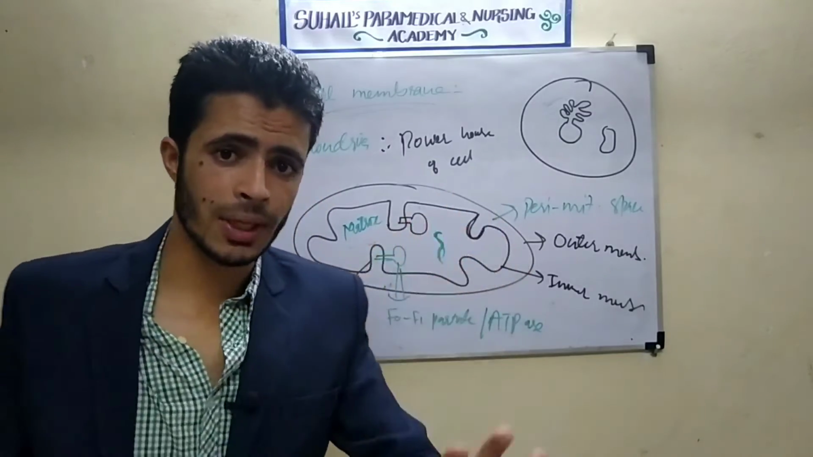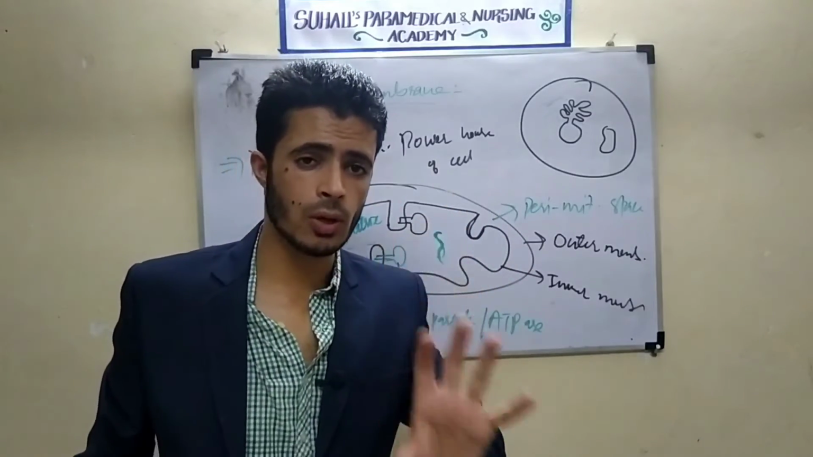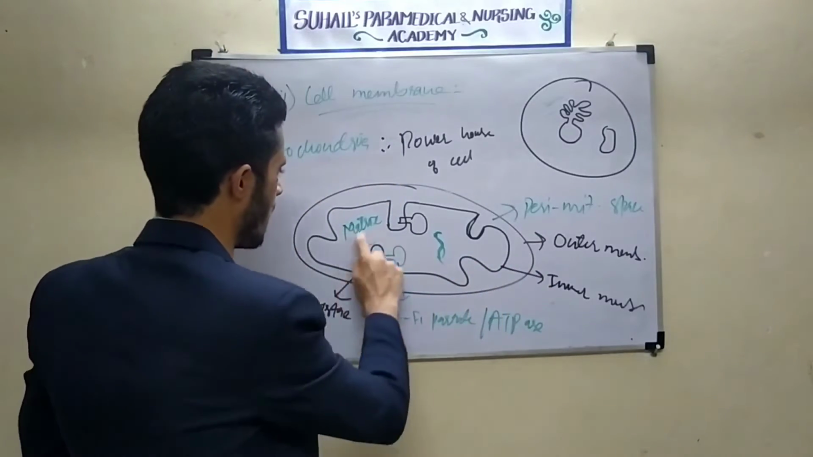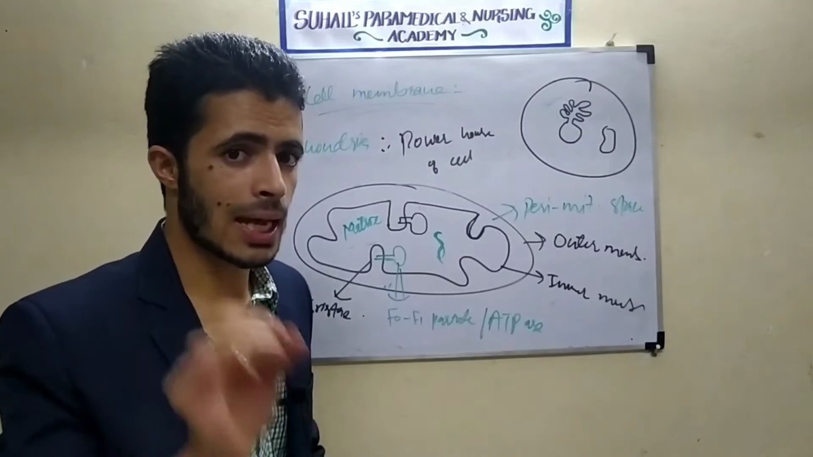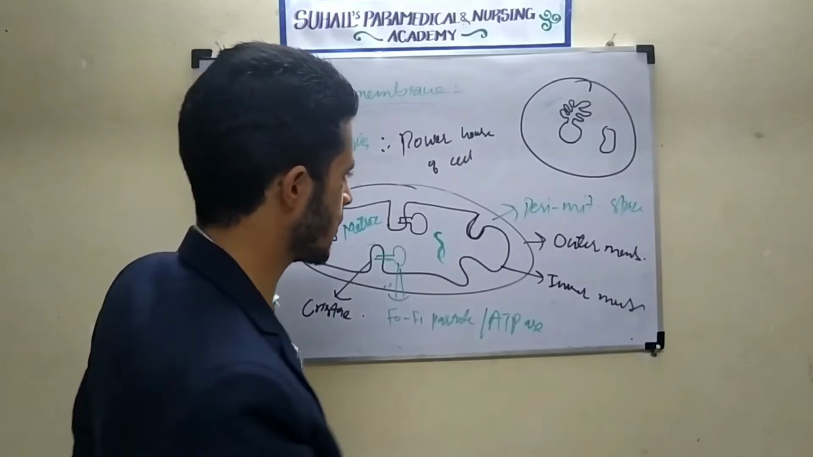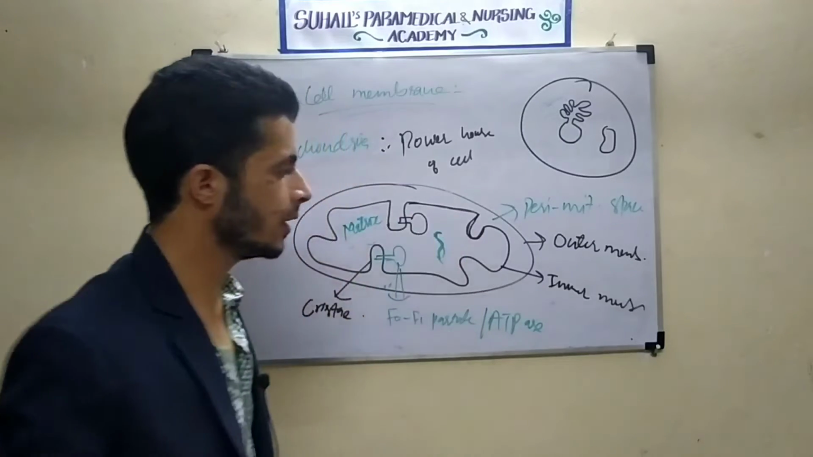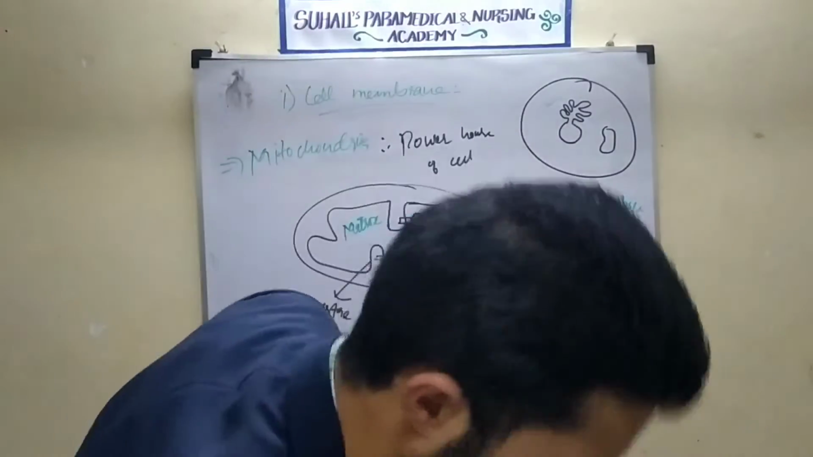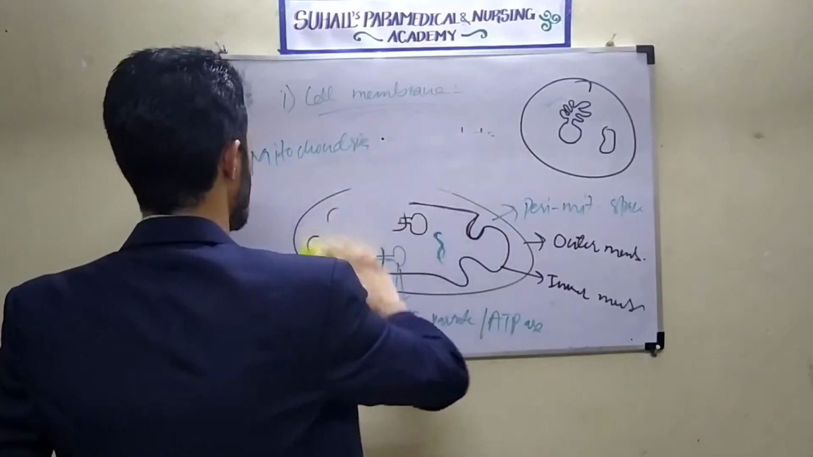So cellular aerobic respiration will occur inside the mitochondria in the matrix. And remember, the electron transport chain of aerobic respiration will occur on the inner mitochondrial membrane. This is all you have to remember. This was the basics, I will not go into the detail. This was all about the mitochondria.